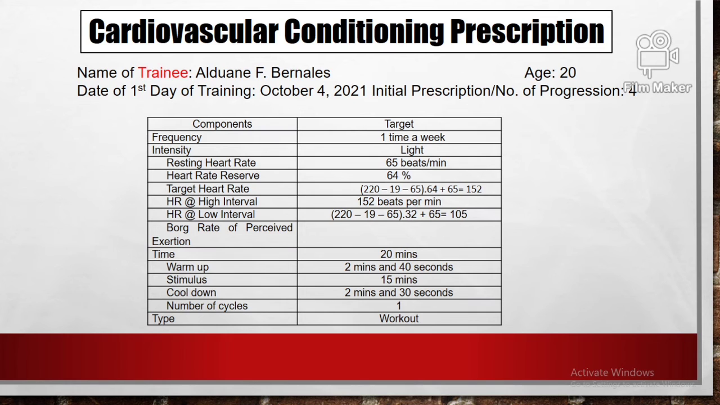For the time of our exercise, it will be 20 minutes. The warm-up will be 2 minutes and 40 seconds, the stimulus will be 15 minutes, and the cool down will be 2 minutes and 30 seconds. The number of cycles will be 1, and the type of prescription will be workout.